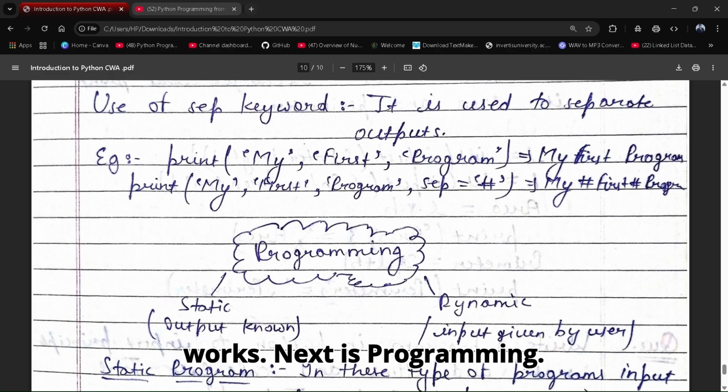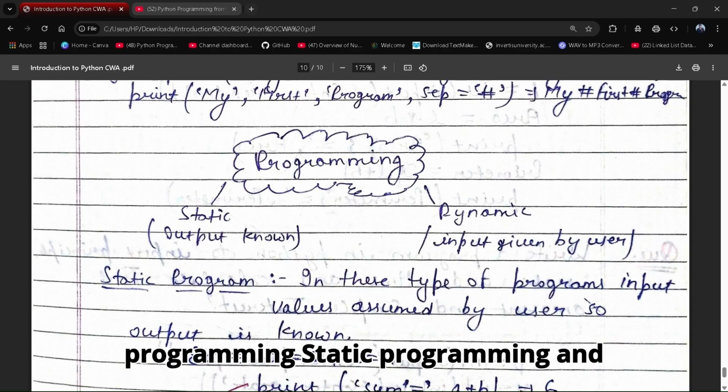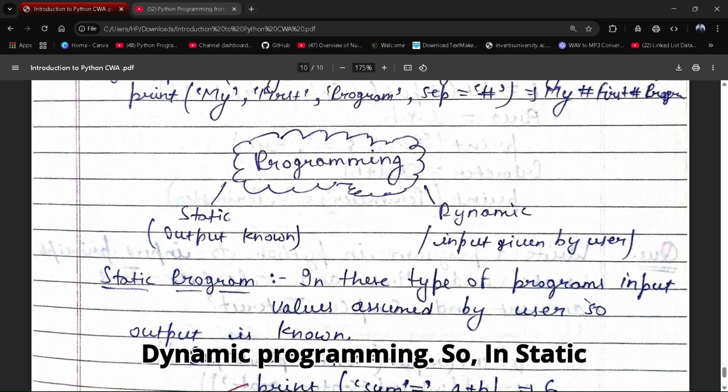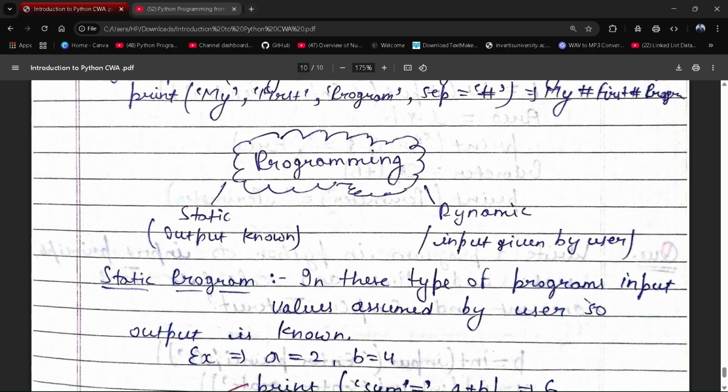Next is programming. There are two types of programming: static programming and dynamic programming. In static programming, output is known, but in dynamic programming, output is unknown, means it will depend on the user's input.